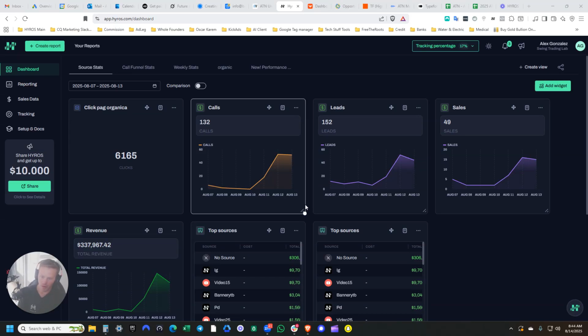So I just kind of want to run through your HYROS account right here, just to show you some things that you all might be missing that you might be able to add to increase that tracking capability. Make sure that the data is super clean inside of HYROS, and then walk you through some of what could be, right off the bat, some benefits that you could take advantage of.